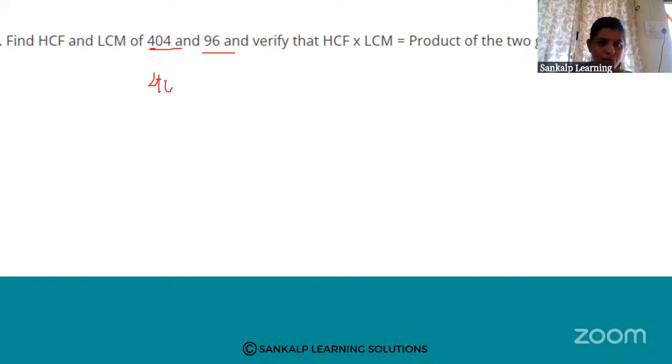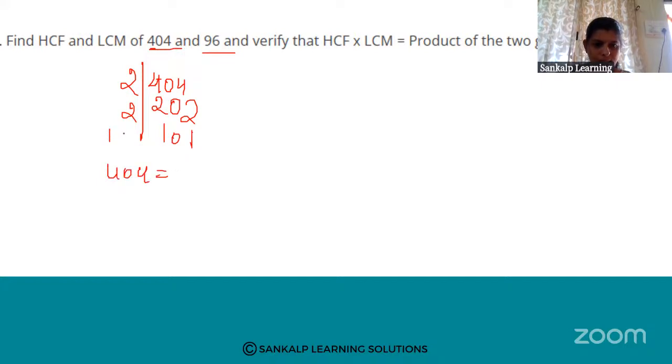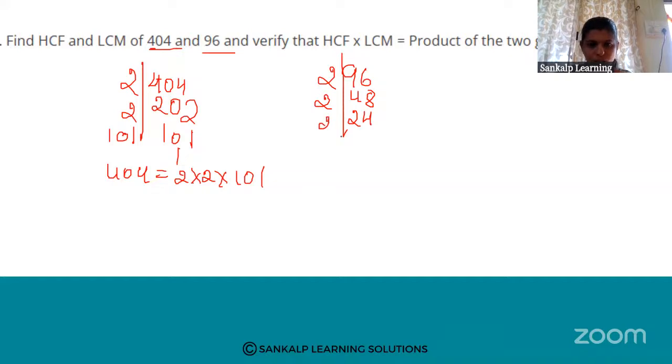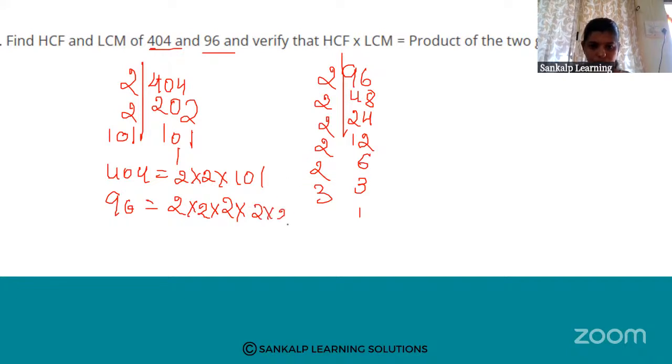Okay, so 404, 2 twos are 4. That means 404 can be expressed as 2 into 2 into 101, and 101 is a prime number. 96 can be written as 2 into 2 into 2 into 2 into 2 into 3. 2 is repeating, so 2 into 2 into 2 into 2 into 2 into 3.